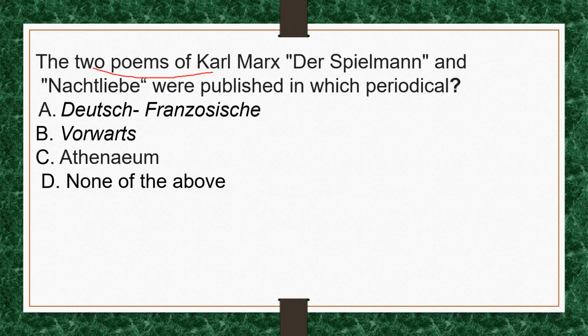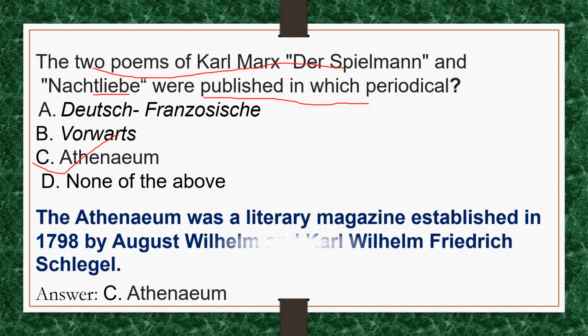The two poems of Karl Marx, Der Spielmann and Nachtliebe, were published in which periodical? The correct option for this question is option C, Athenaeum. The Athenaeum was a literary magazine established in 1798 by August Wilhelm and Karl Wilhelm Friedrich Schlegel.